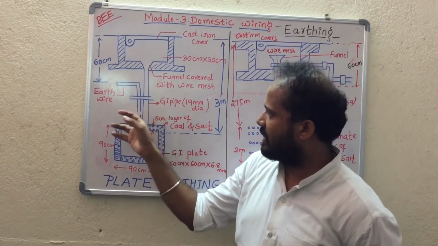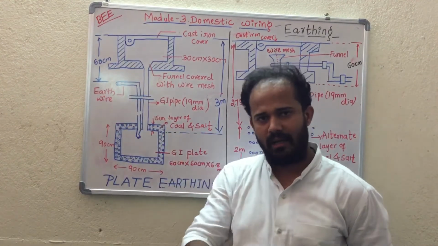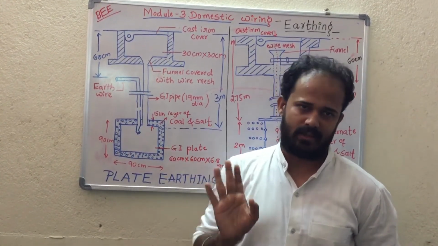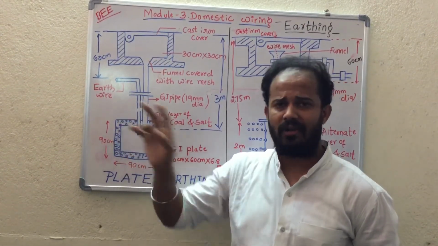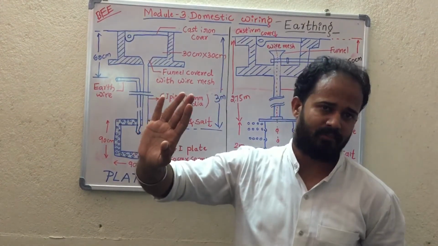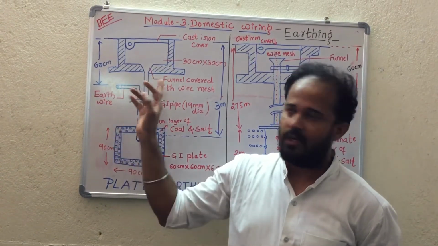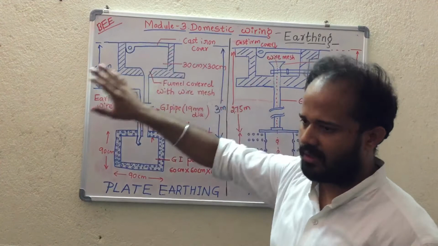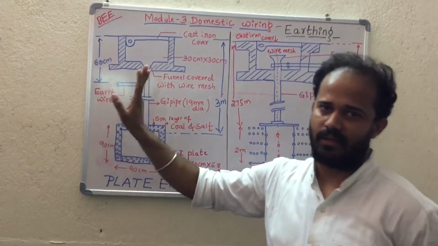So to check the physical continuity of the wire, we have to dig it again and we have to check. That is one of the disadvantage of plate earthing. Okay, physical inspection of continuity of the wire is not possible. That is the disadvantage of plate earthing. This is all about plate earthing. A plate is connected for earthing connection. That is why it is plate earthing.